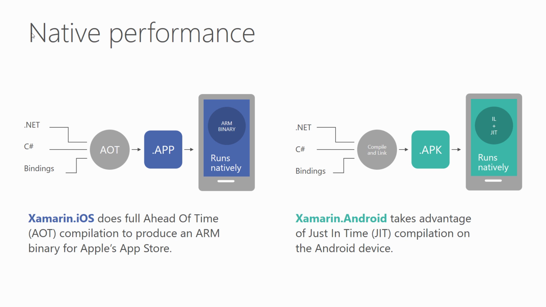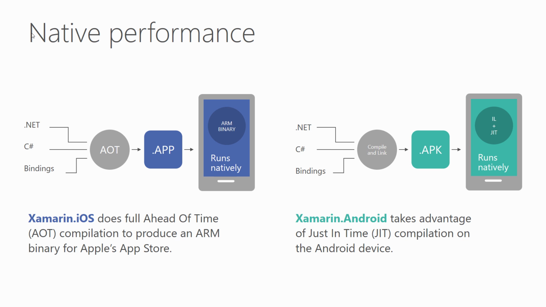So really at the end of the day, what's important to us as developers is that we get a native ARM binary running natively. Everything's ahead of time compiled, which is really great for our users. Our users just go to an app store, they download it, they have no idea that it was built with Xamarin, nor should they. It's just a great app that you built. Same thing on Android. So we actually do a just-in-time compilation and run our runtime side by side with the Dalvik Art runtime on Android.